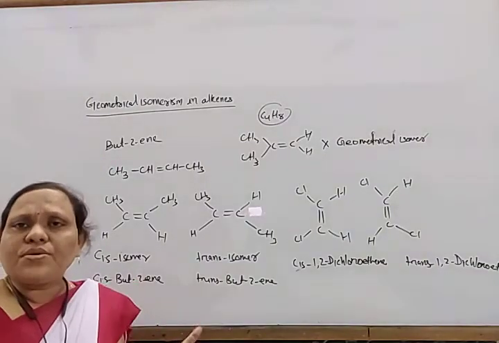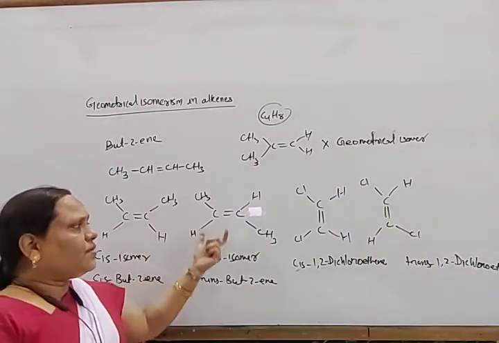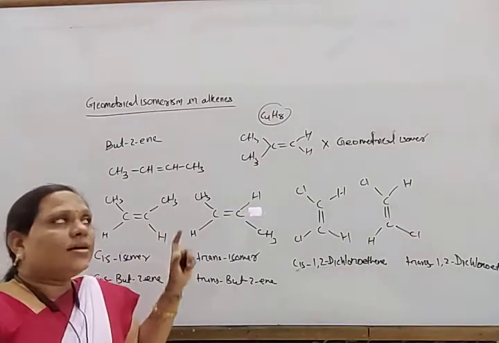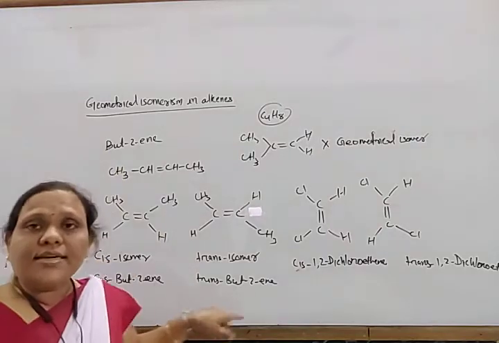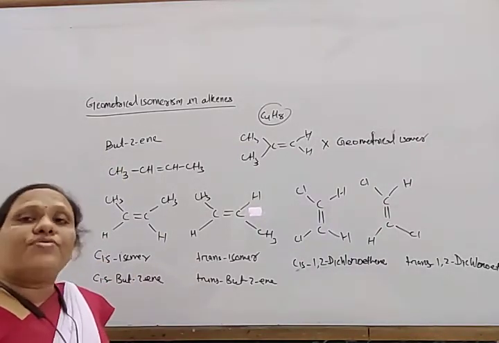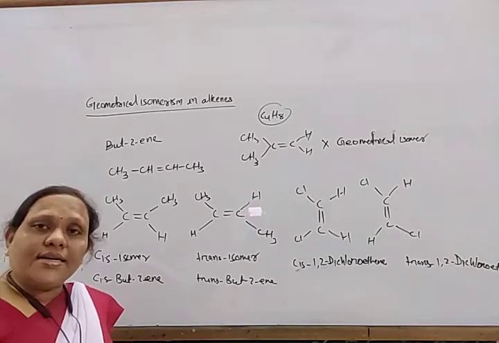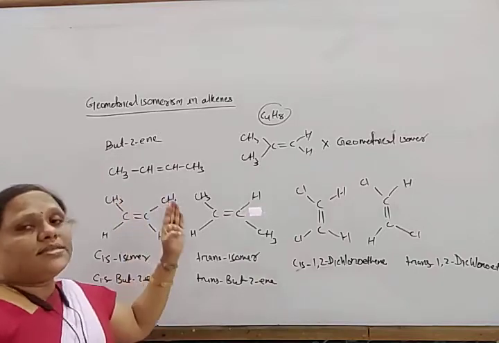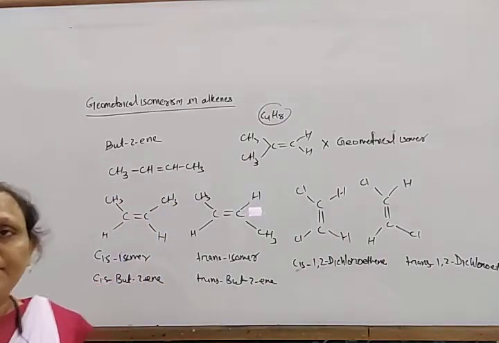If four different groups and atoms are present on the double bonded carbon atoms, then instead of assigning cis and trans forms, these are known as E and Z isomers. So first write down what is geometrical isomerism and what are the conditions, then we will discuss what are E and Z isomers.